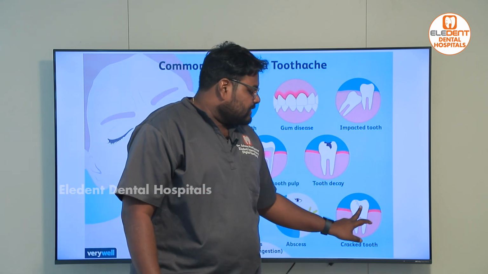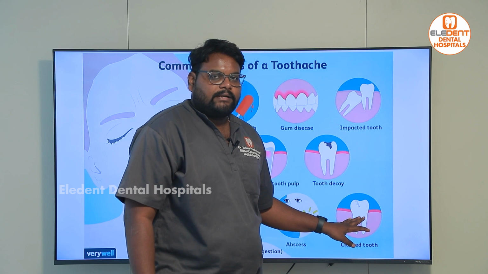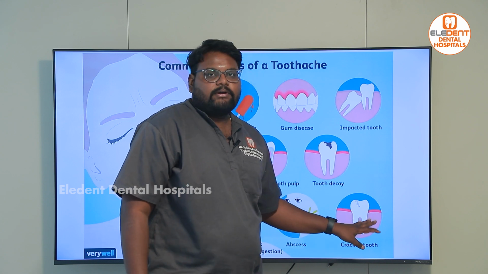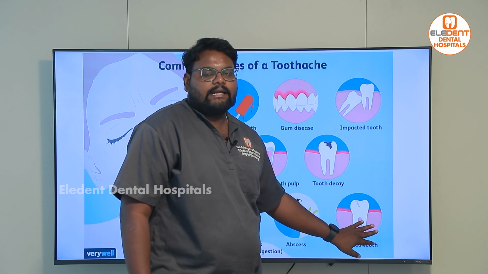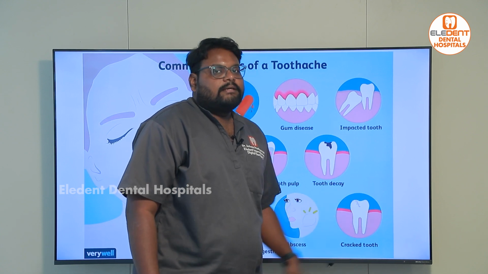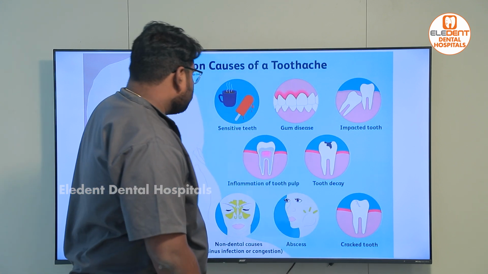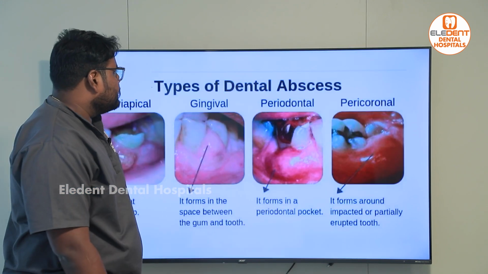Here, if the tooth is treatable, we go ahead and do a root canal treatment and try to save it. But sometimes we have to take a CBCT and identify if it can be saved or not, and if it cannot be saved, we have to extract and maybe go for an implant immediately. So these are the causes of tooth pain.